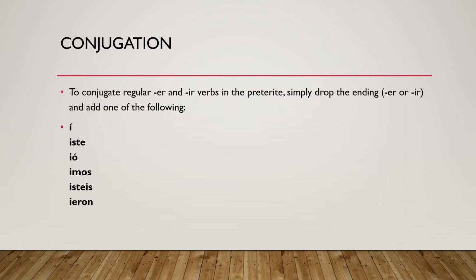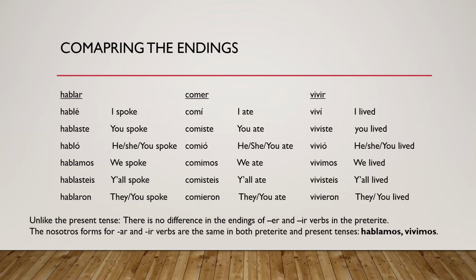To conjugate regular ER and IR verbs in the preterite, simply drop the ending, ER or IR, and add one of the following: í, iste, ió, imos, isteis, ieron. To compare the endings: hablar, hablé, hablaste, habló, hablamos, hablasteis, hablaron. Comí, comiste, comió, comimos, comisteis, comieron. Viví, viviste, vivió, vivimos, vivisteis, vivieron.